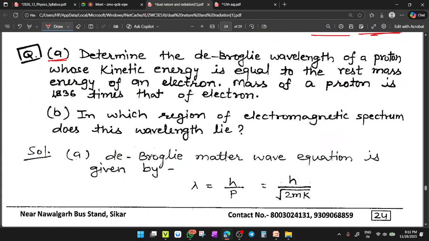Determine the de Broglie wavelength for a proton whose kinetic energy is equal to the rest mass energy of an electron. The mass of a proton is 1836 times that of an electron. It is given as help that the mass of a proton is equal to 1836 times the mass of an electron. So you need to find the de Broglie wavelength for a proton.